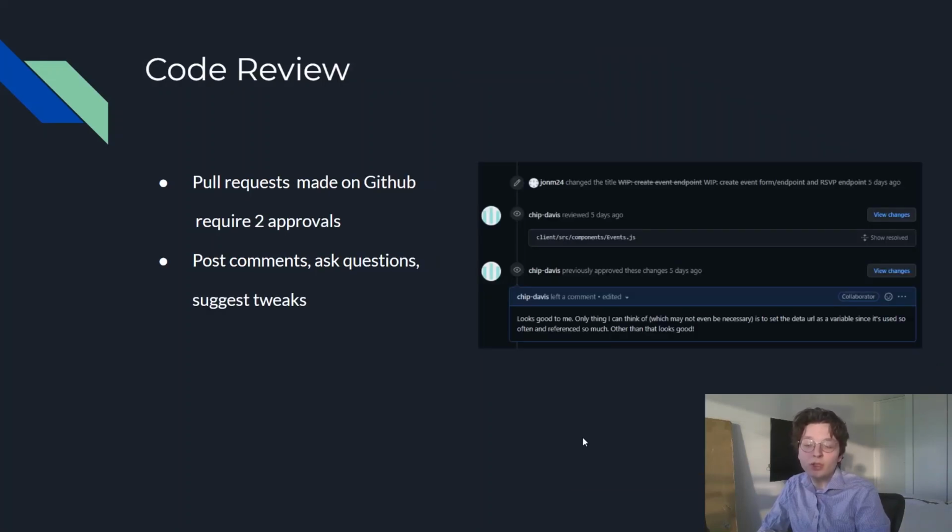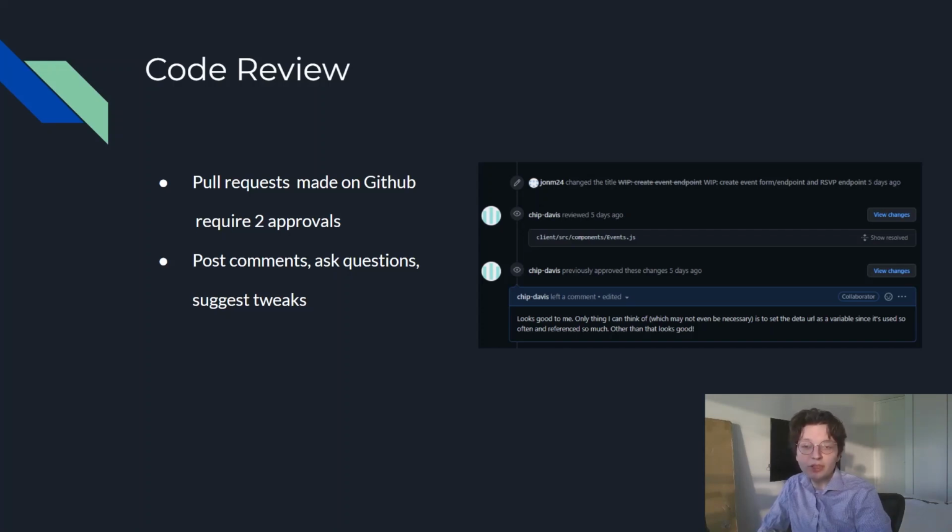Another really important aspect that we focused on during development was code review. The screenshot on the right shows a pull request that John had made, and he wanted to merge it into our main branch and get it combined with the rest of our code. We actually have a rule that all pull requests have to be approved and reviewed by at least 2 members of the dev team.